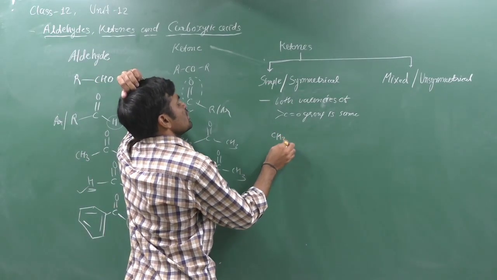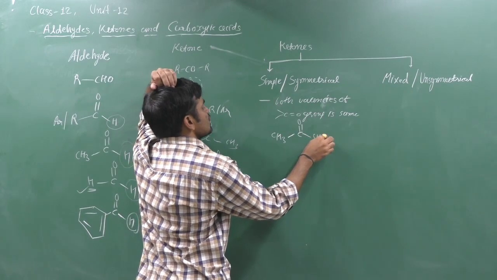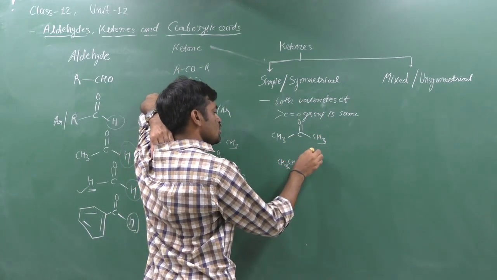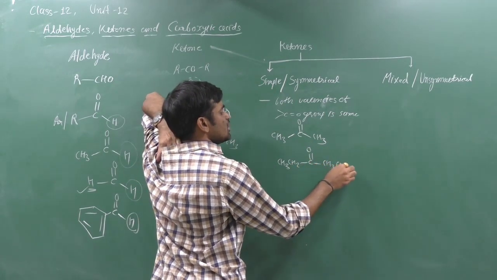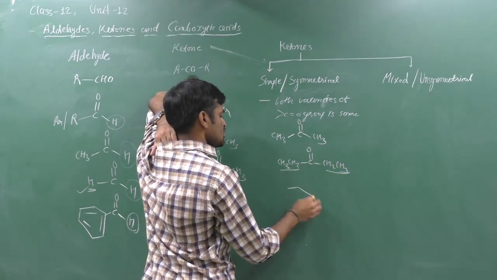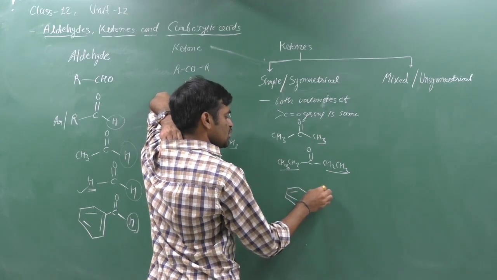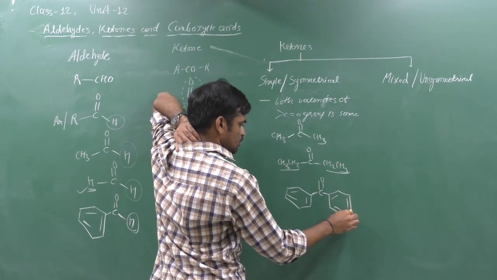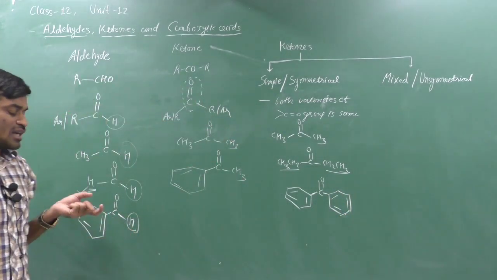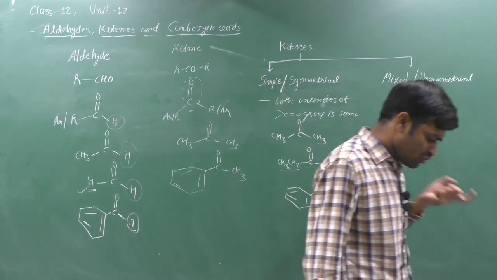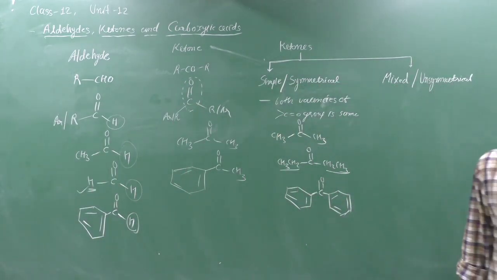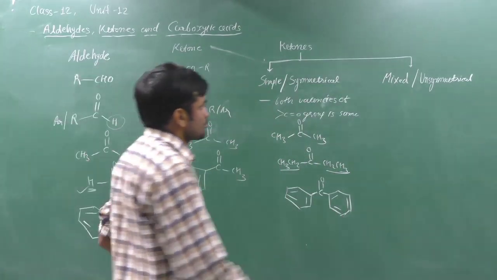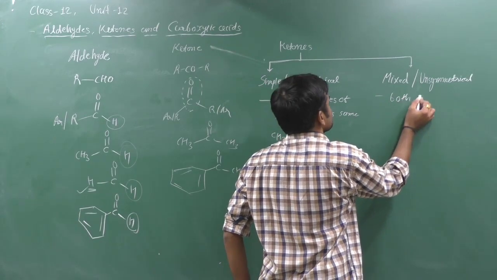Suppose you think about acetone, CH3 C double bond O CH3, it is simple ketone. CH3 CH2 C double bond O CH2 CH3 is symmetrical because both sides are the same. Suppose here a benzene ring and here also a benzene ring, then it is also simple ketone. If both sides of the carbonyl group are the same, then we can say it is symmetrical ketone or simple ketone. But if both valencies are different,